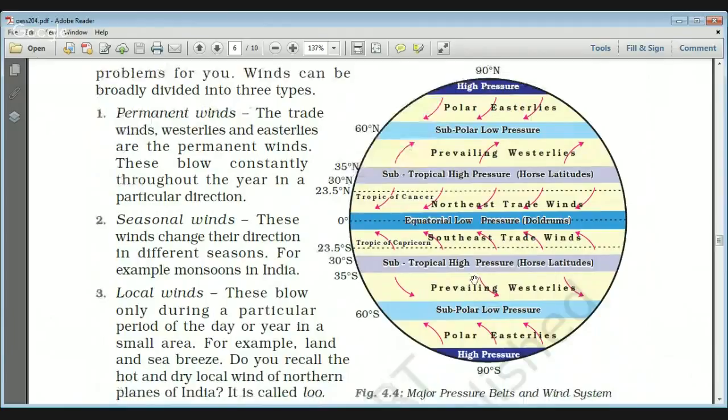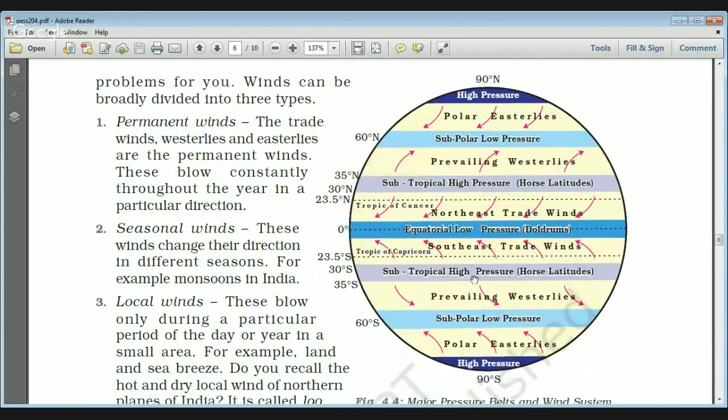If you see this figure, you can see that the northeast trade winds and the southeast trade winds both merge at the equatorial low pressure area, that is the doldrums. Then prevailing westerlies in the north and the south, then polar easterlies in the north and the south. All these are permanent winds and they blow constantly throughout the year in a particular direction. The direction won't change.